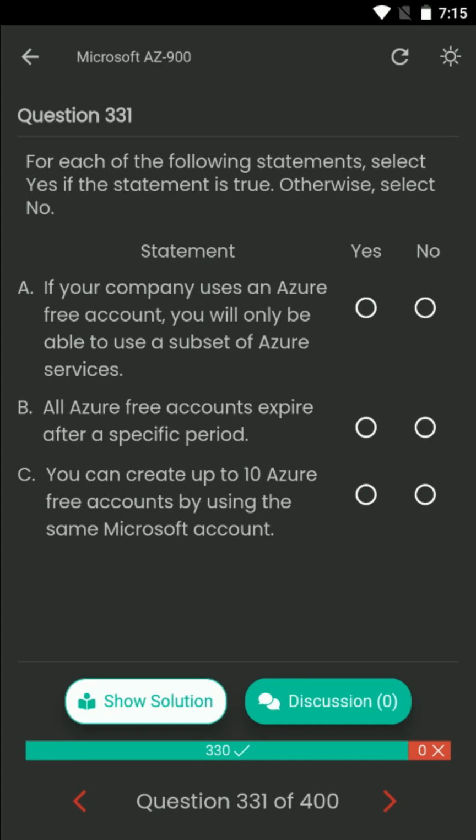The correct answers are: Statement A, no. Statement B, yes. Statement C, no.